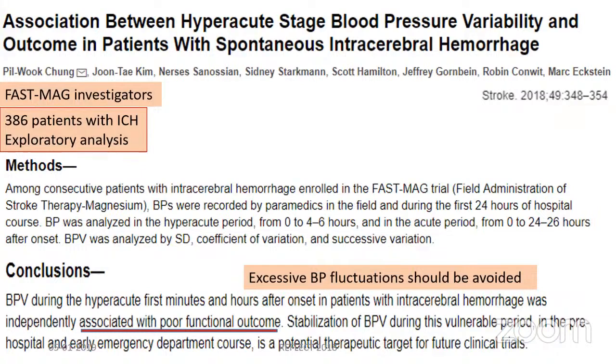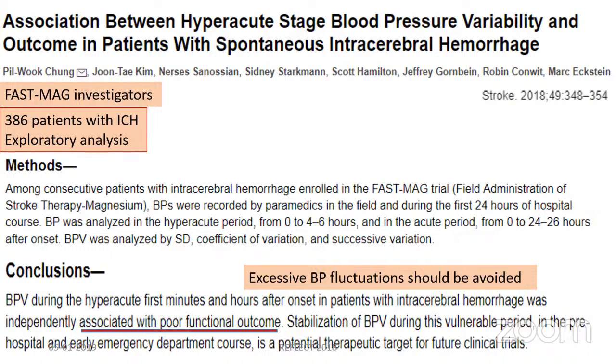BPV during the hyperacute first minutes and hours after onset in patients with hemorrhage was independently associated with poor functional outcome. Stabilization of BPV during this vulnerable period in the pre-hospital and early emergency department course is a potential therapeutic target for future clinical trials.